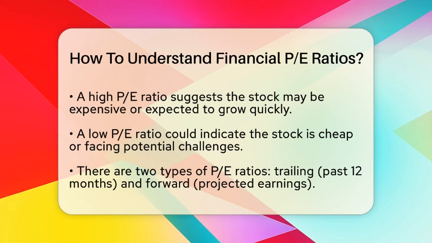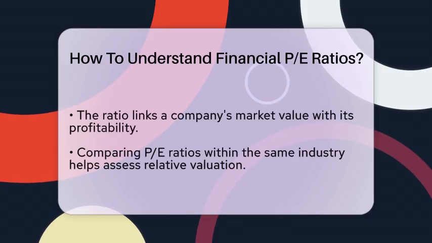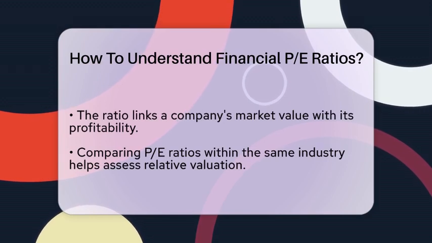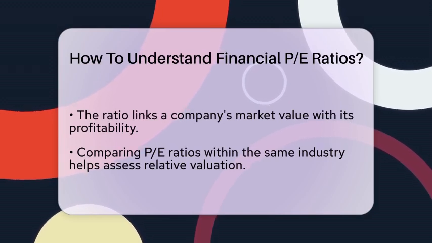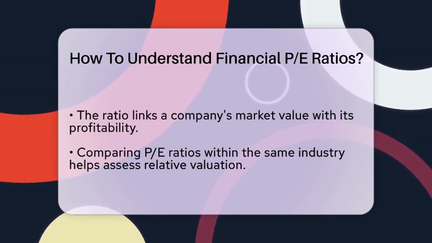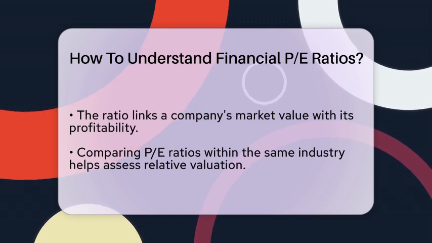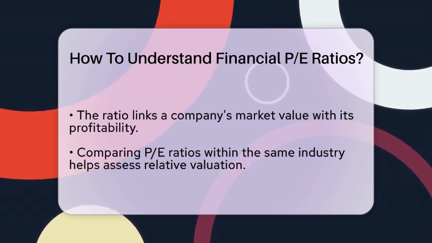Because earnings reflect how profitable a company is, the PE ratio links a company's market value with its financial health. If earnings stay steady, the PE ratio can tell you how long it would take for an investment to pay for itself through earnings. Investors often compare PE ratios within the same industry because different sectors have different typical ranges.